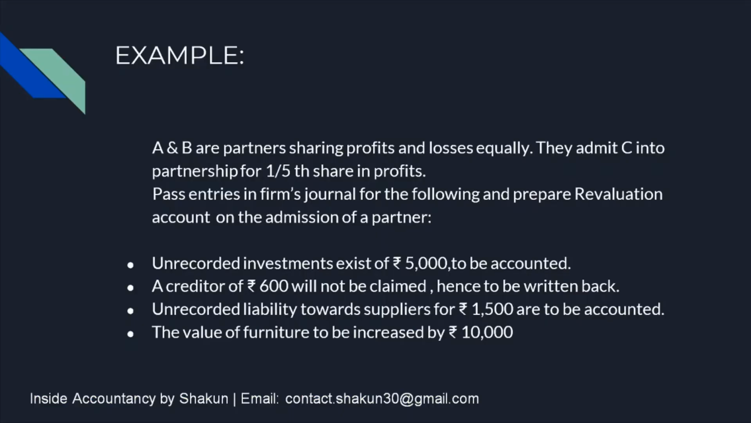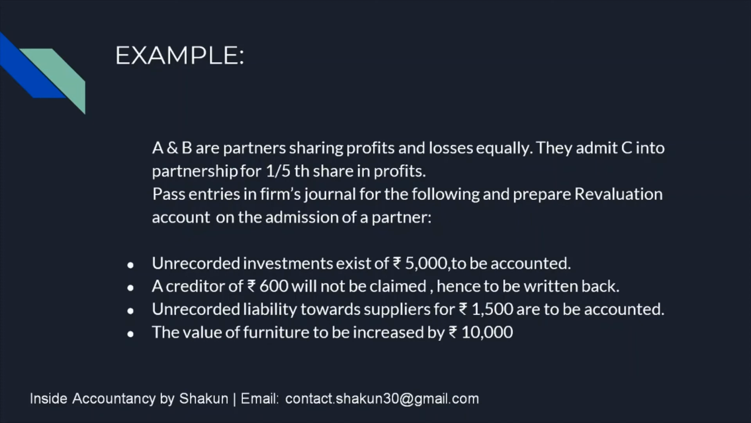Now let's take an example. A and B are partners sharing profit and losses equally, that is 1:1. They admit C into partnership for a 1/5 share in profits. Pass entries in the firm's journal for the following and prepare the revaluation account on the admission of a partner. The items given are: unrecorded investment of 5,000 now to be accounted. Unrecorded investment means that this is an investment which has not been recorded in the books till now and now has to be recorded. This is an increase in asset.